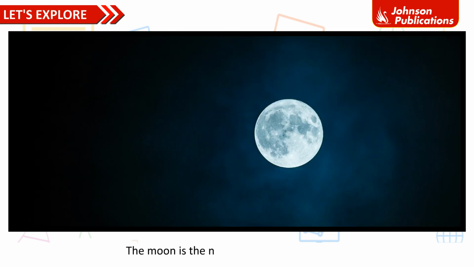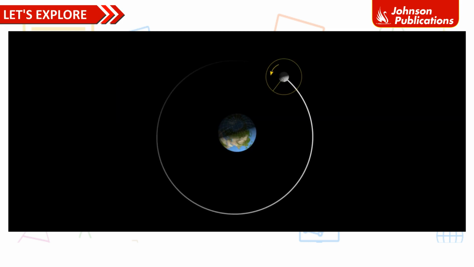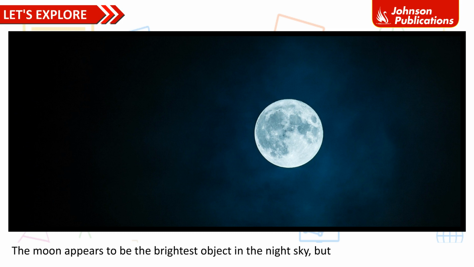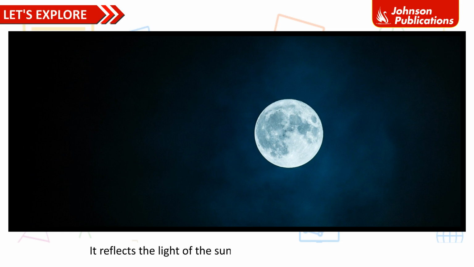Moon. The Moon is the natural satellite of the Earth. A natural satellite is a heavenly body that revolves around a planet. The Moon rotates on its axis and revolves around the Earth. It takes around 27 days to complete one revolution of the Earth. The Moon appears to be the brightest object in the night sky, but it is a non-luminous object. It reflects the light of the Sun, which is known as moonlight.